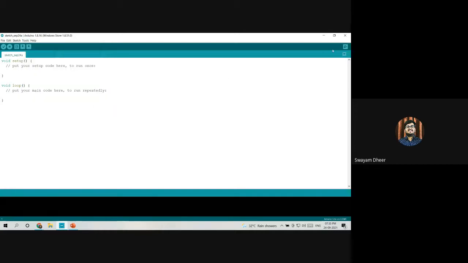So this is what you need to check whenever you run the program. And then the symbol which you can see here in the right corner is known as the serial monitor. The serial monitor is used to directly communicate with the Arduino. It is also used as a debugging tool or for testing out concepts.